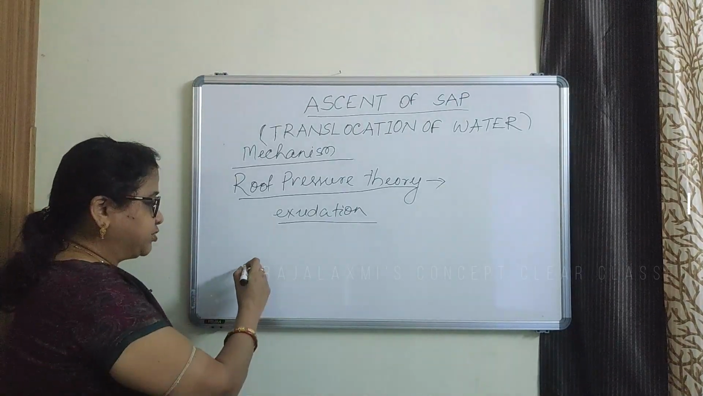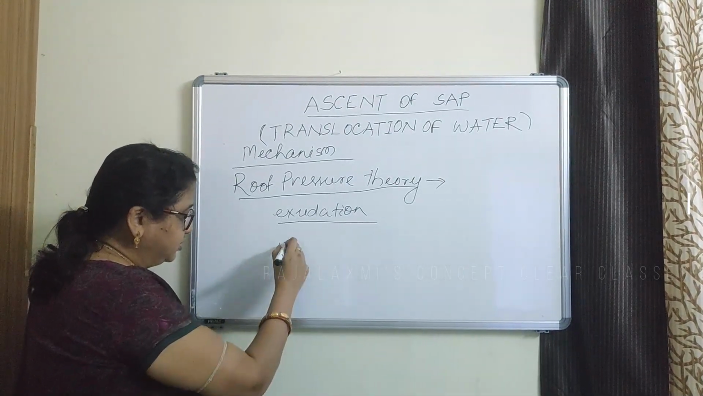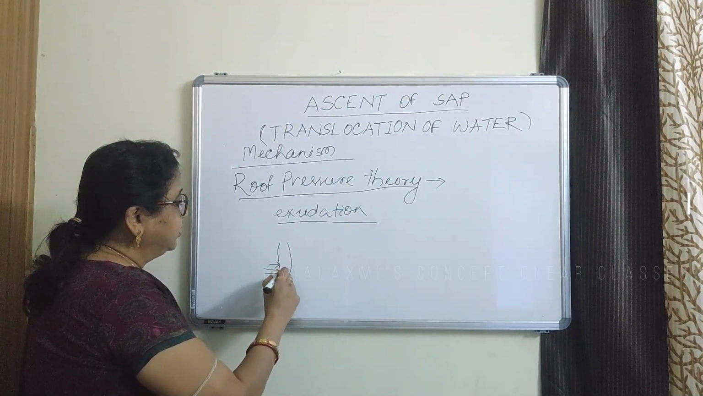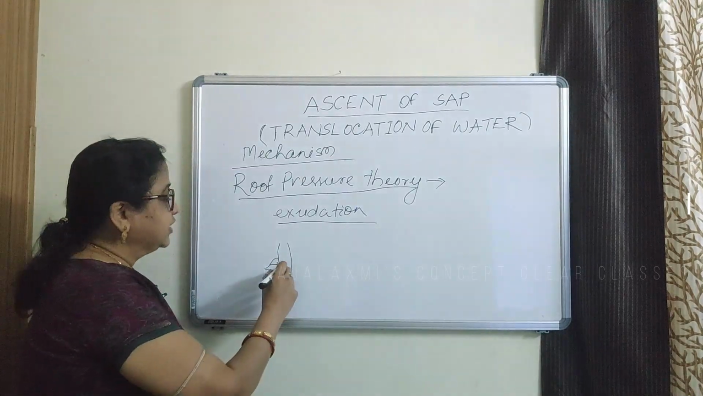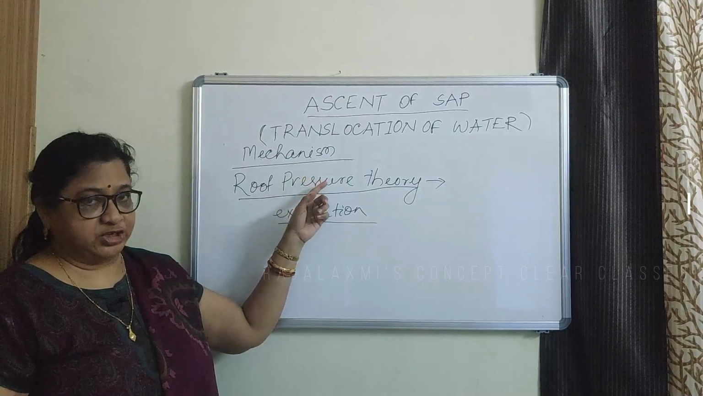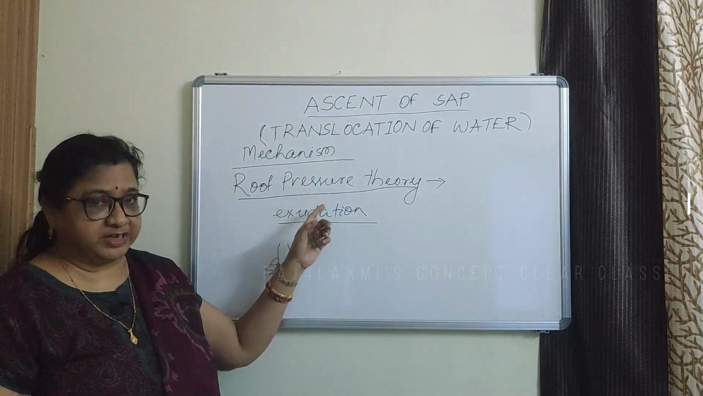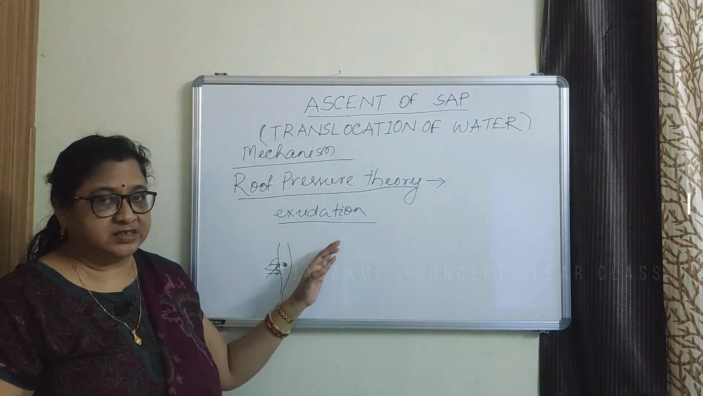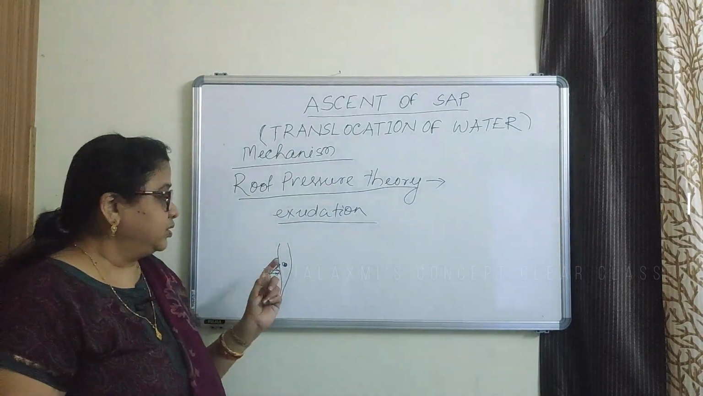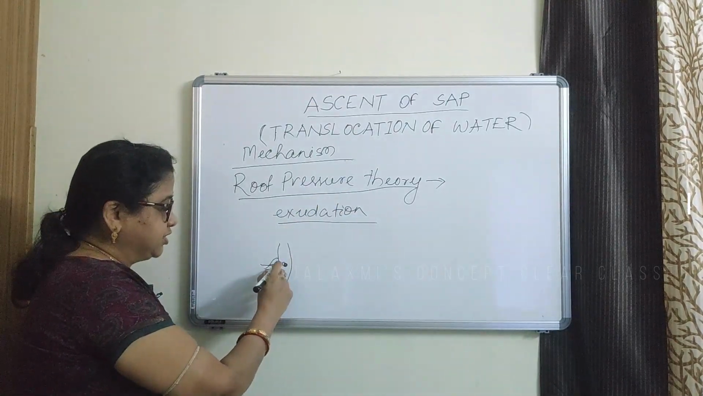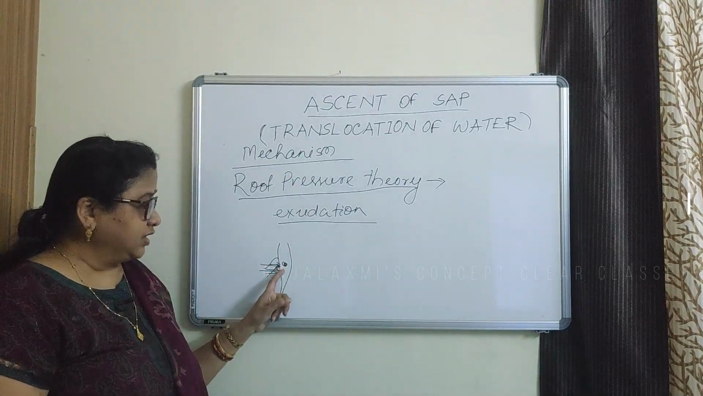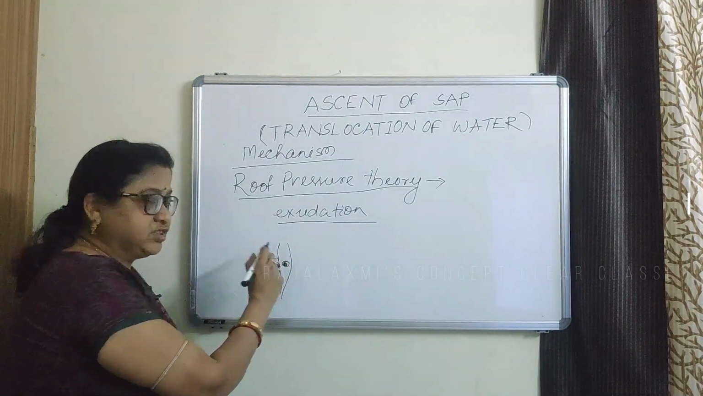When there is absorption of water, suppose this is the root and water is absorbed from the soil by the root hairs, then it comes to the root xylem. If there is no transpiration or there is a slow rate of transpiration, suppose at night there is a very low amount of transpiration because stomata are closed at night. So there is no transpiration but absorption continues. Then what happens? The liquid or the water is accumulated at the root xylem.